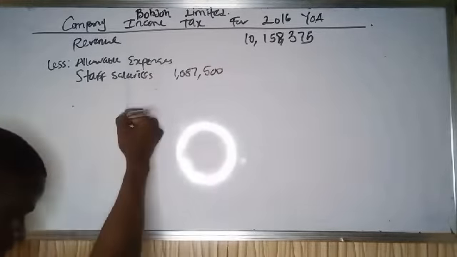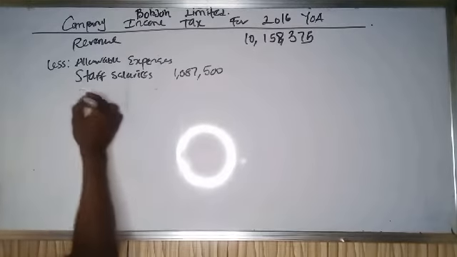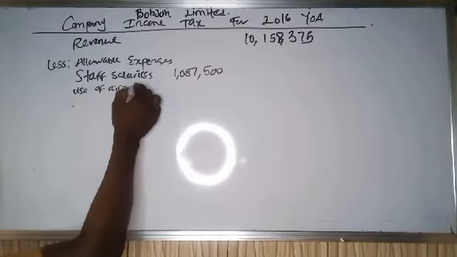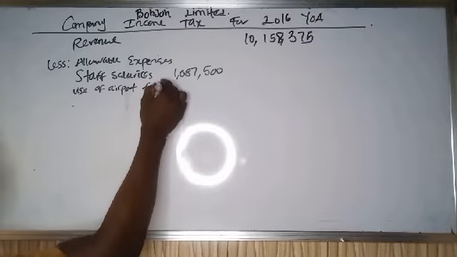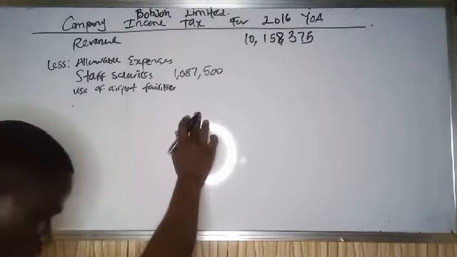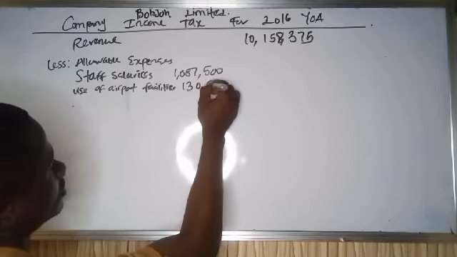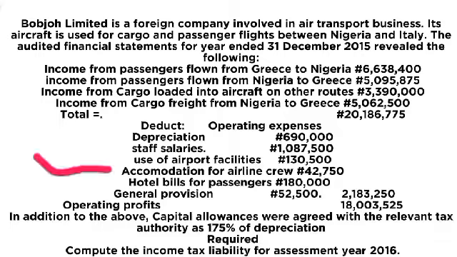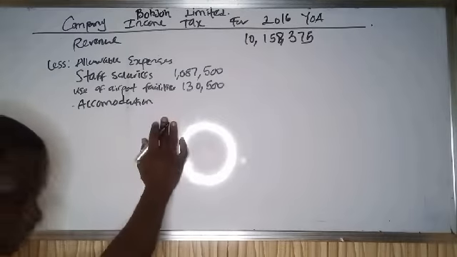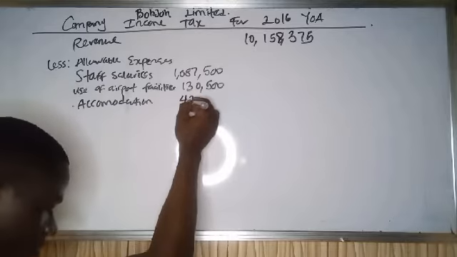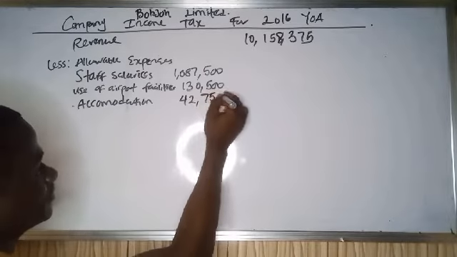We have use of airport facilities, from the question also, which is 130,500. We have accommodation, 42,750.